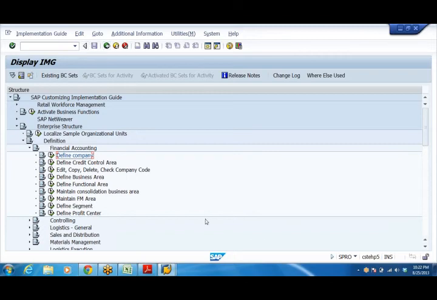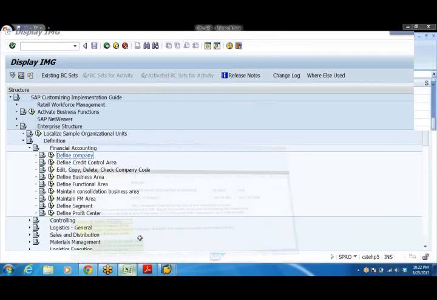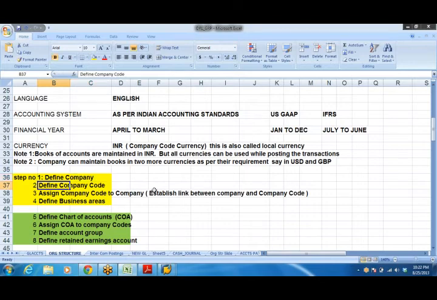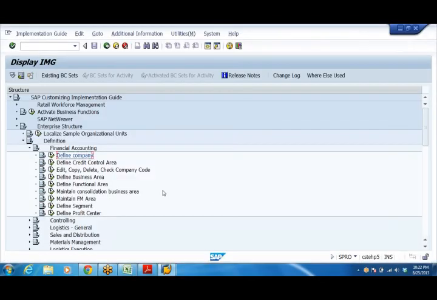Next, step number 2. Define company code. Edit, copy, delete, check company code. Here I have to use it.